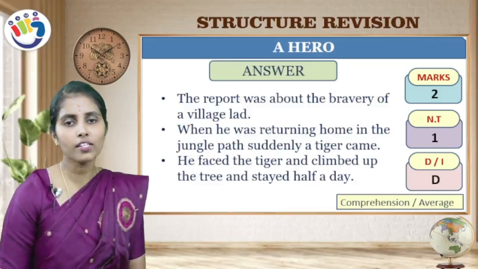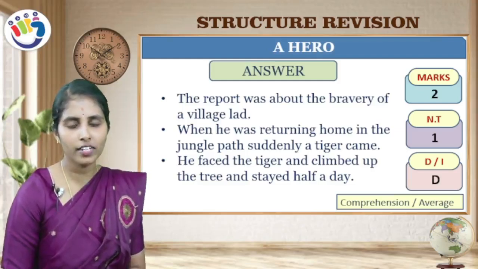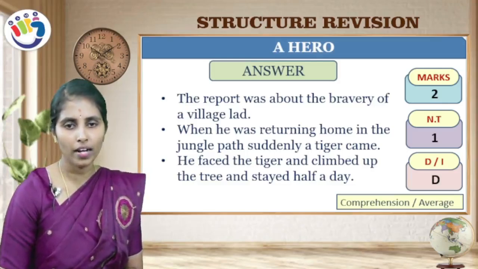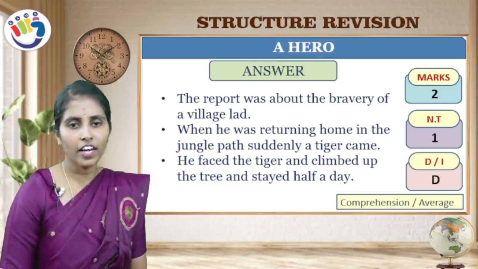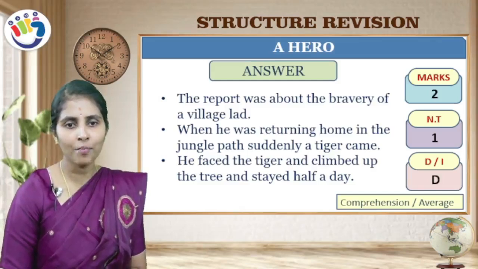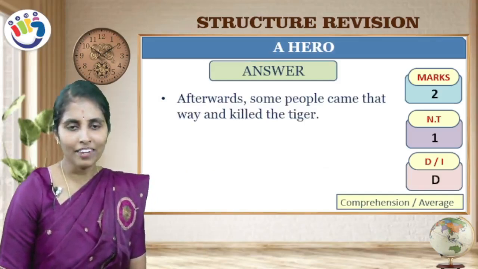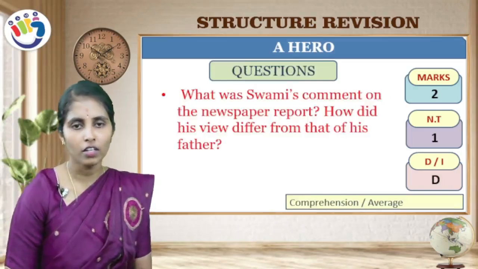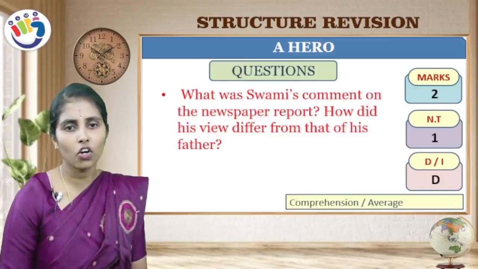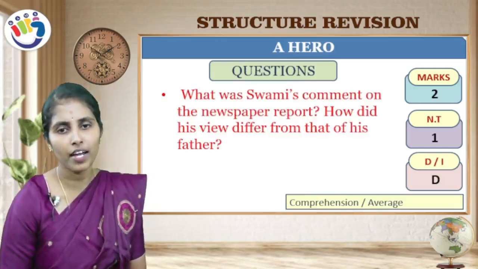The report was about the bravery of a village lad. When he was returning home in the jungle path, suddenly a tiger came. He faced the tiger and climbed up the tree and stayed for a day. Afterwards, some people came that way and killed the tiger. Let us see the next question. What was Swami's comment on the newspaper report? How did his view differ from that of his father?